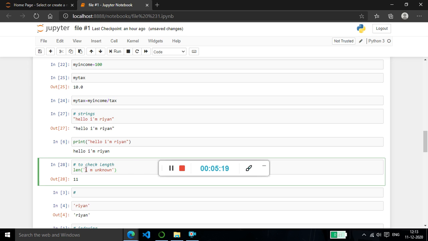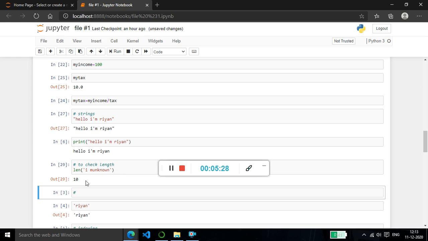So let me remove one of the spaces. Yeah, I removed it. And when I run it with Shift+Enter, it shows 10. So that's the thing.